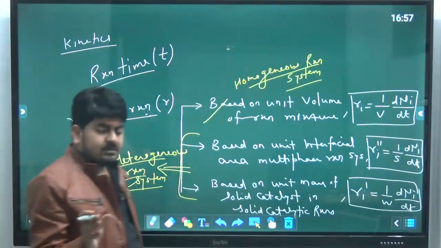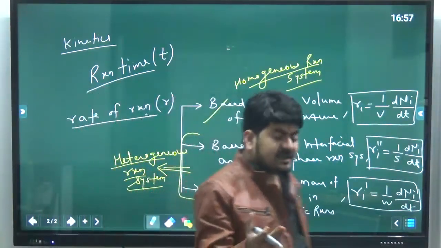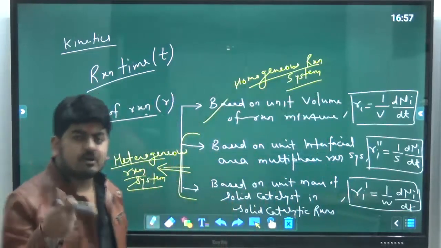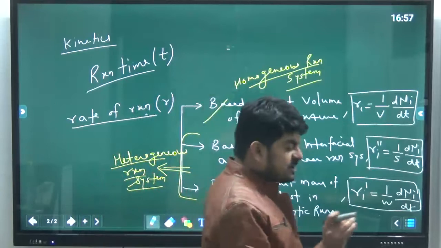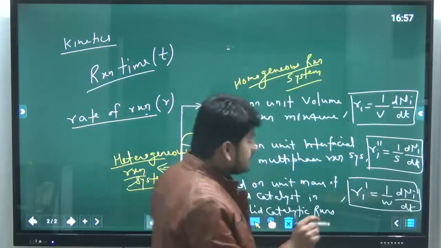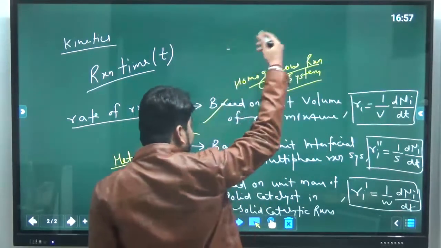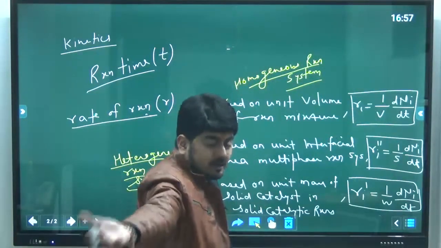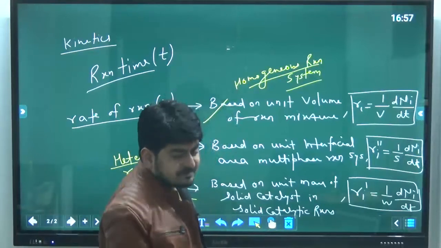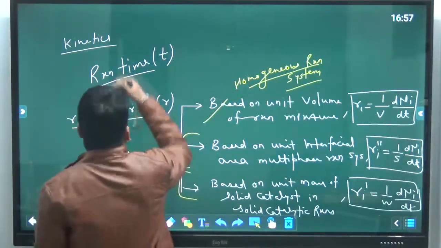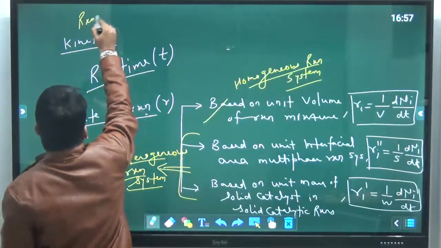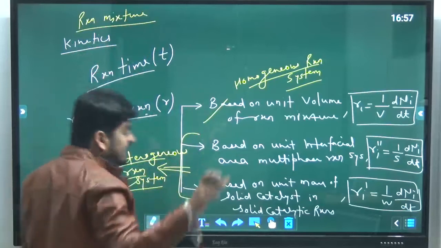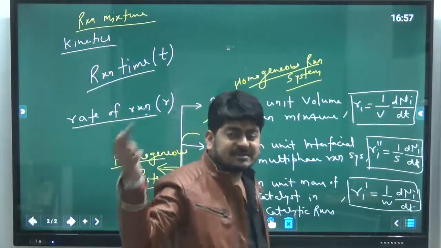Because mixtures are the combination of two or more components, and we can classify mixtures based on phase. If a mixture exists in one phase, that is a homogeneous mixture, and if it exists in more than one phase, that will be a heterogeneous mixture. Similarly, the reaction mixture is the combination of four components at max: reactants, products, catalyst, and inerts.